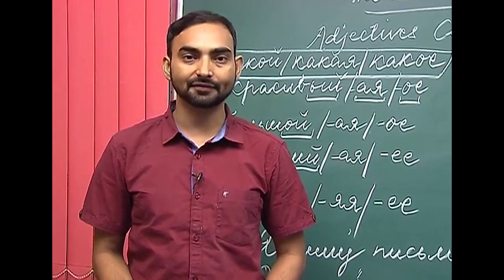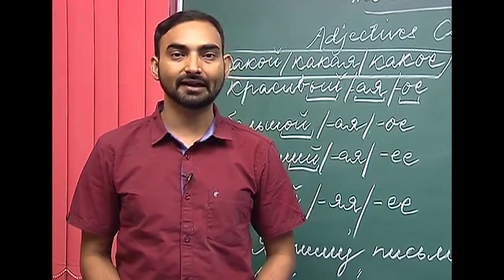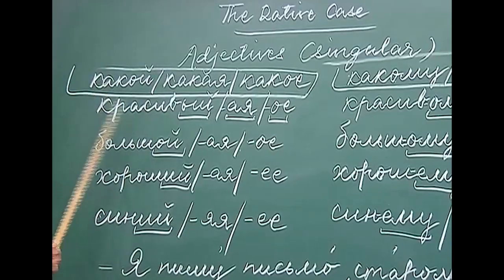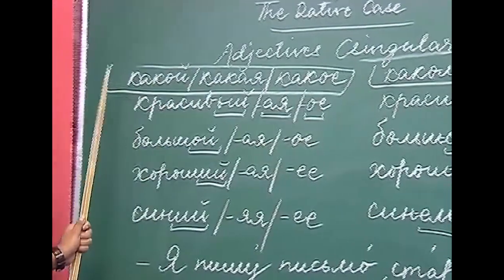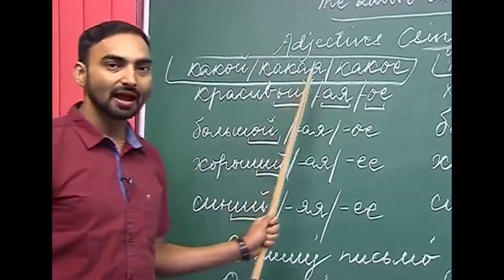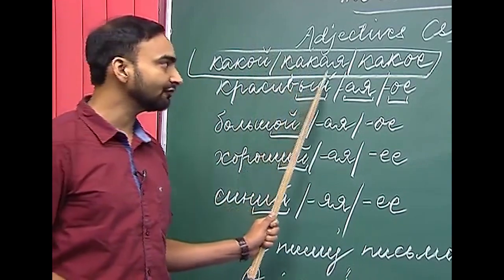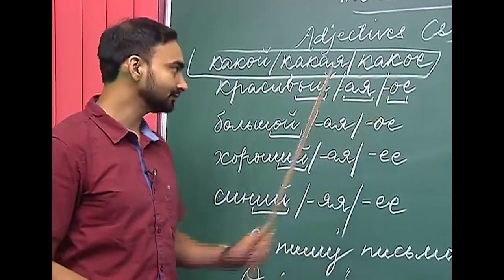So, how do singular adjectives decline in the dative case? We already know the nominative case forms of the singular adjectives, and they answer the questions kakoi, kakaya and kakoe. So, kakoi is the masculine form, kakaya is the feminine form, and kakoe is the neuter form.